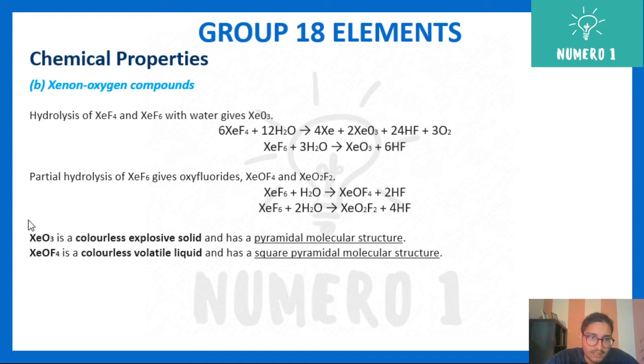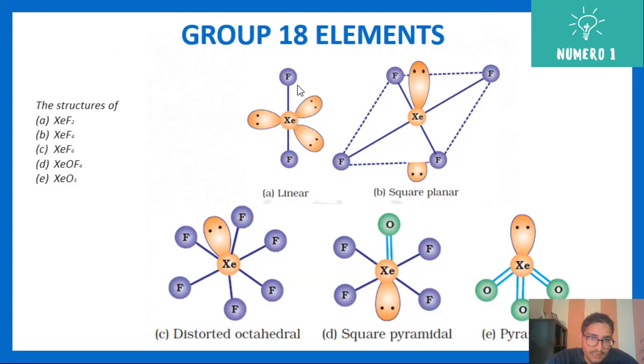Note that XeO3 is a colorless explosive solid with pyramidal molecular structure. XeOF4 is a colorless volatile liquid having square pyramidal molecular structure. If you look at the structures, these are the structures. You can see XeF2 linear structure, square planar structure, that is XeF4.